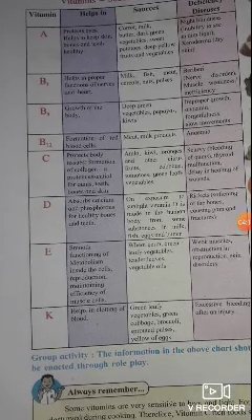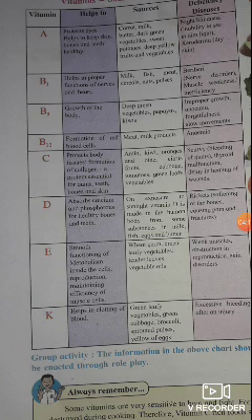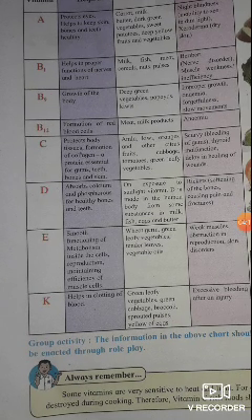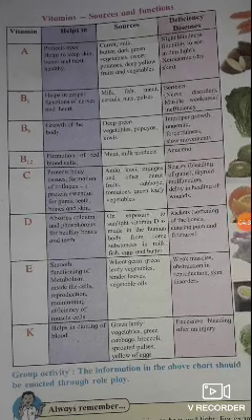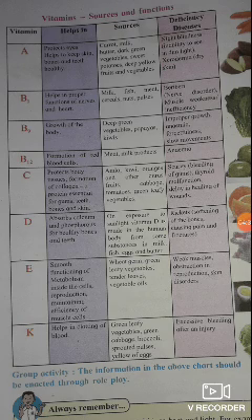Then vitamin E helps in smooth functioning of metabolism inside the cells, reproduction, and maintaining efficiency of muscle cells. And sources are green leafy vegetables, tender leaves, vegetable oils. And deficiency diseases are weak muscles, obstacles in reproduction, skin disorders.